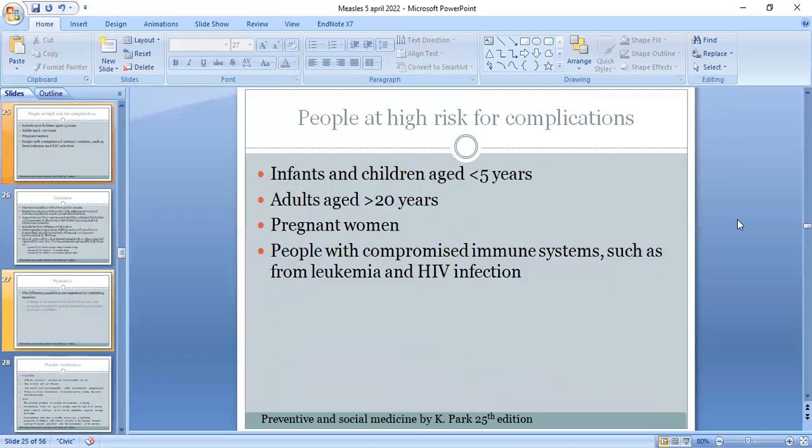Now, people at high risk for complications. These include infants and children less than 5 years of age, adults whose age is more than 20 years, pregnant women, and people with compromised immune systems, such as from leukemia or HIV infections.